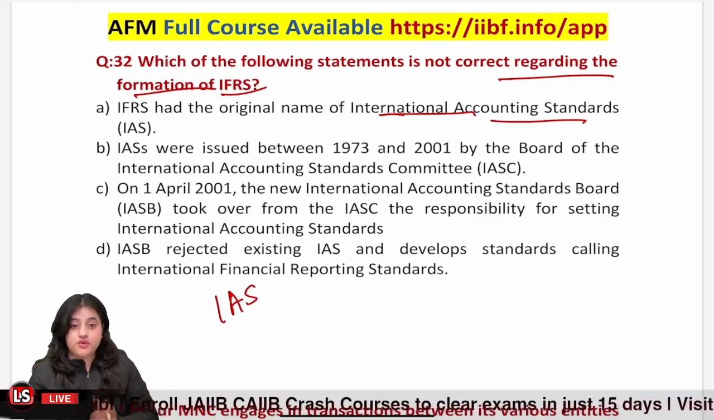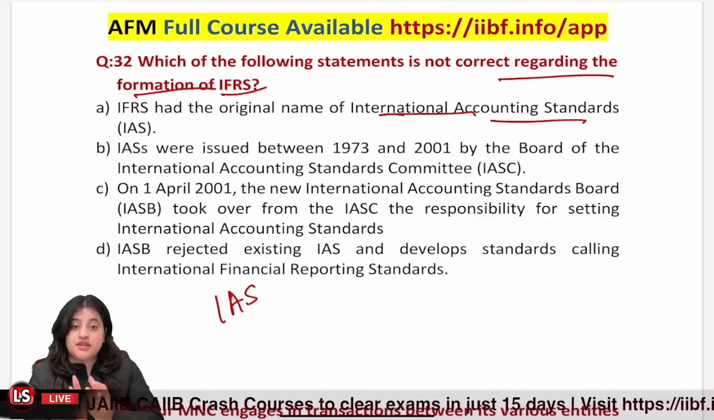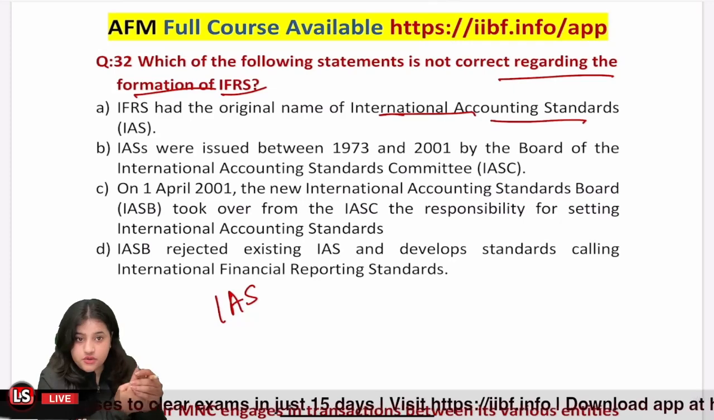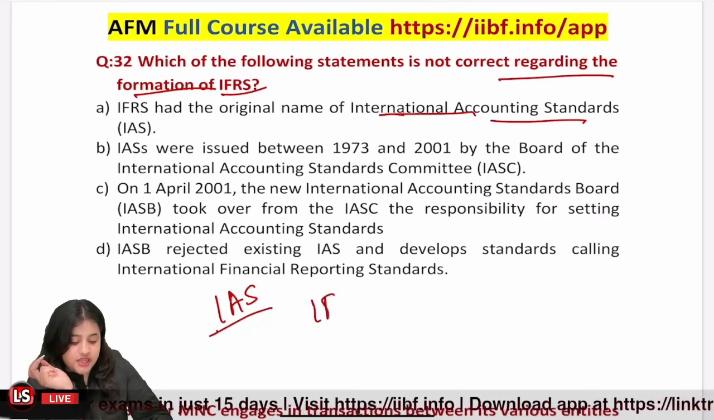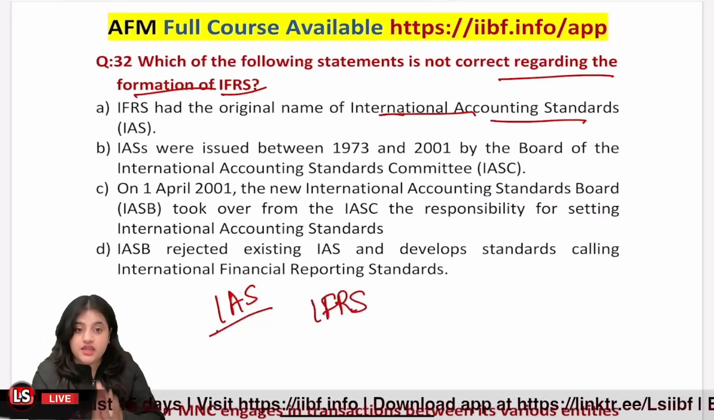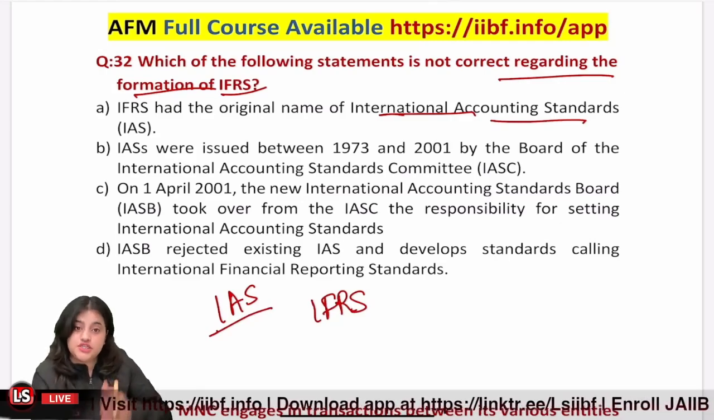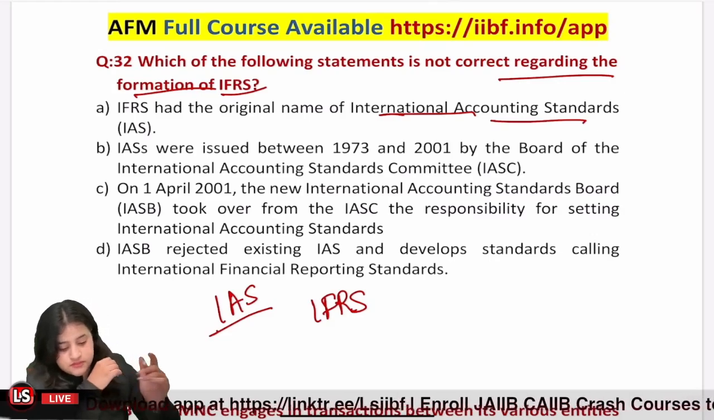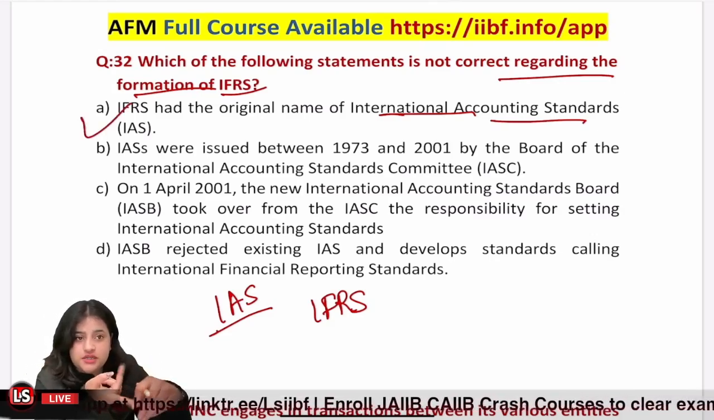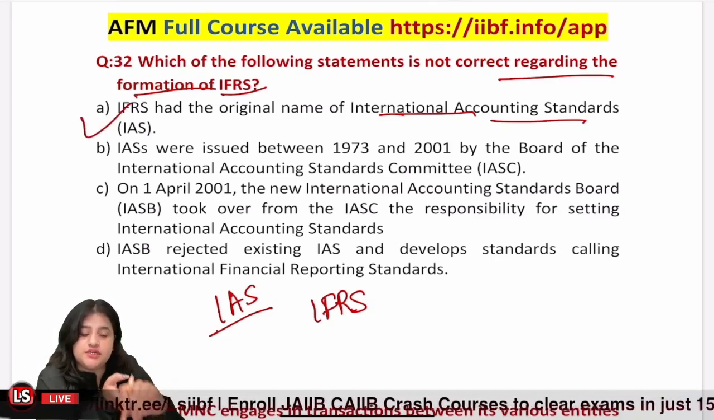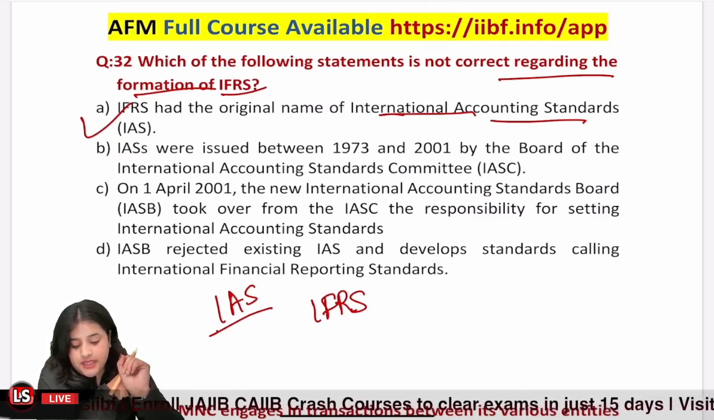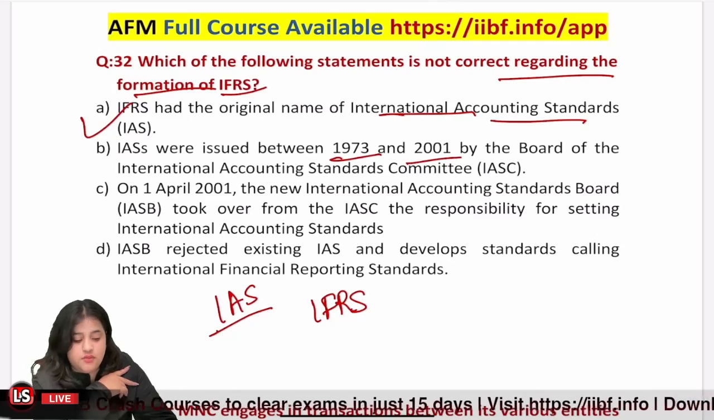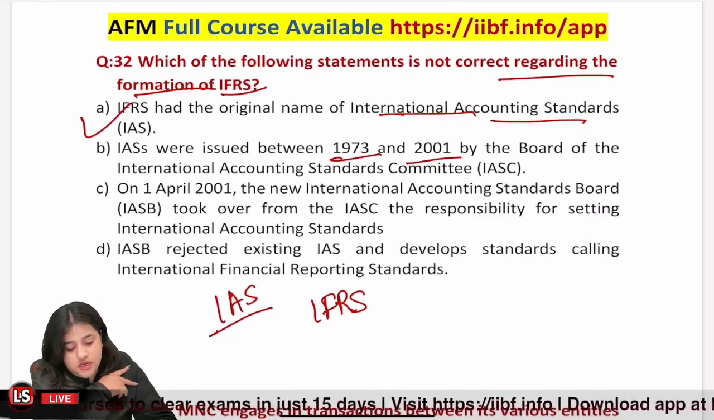So that's why they decided to change the international accounting standard to IFRS. So currently, two sets of accounting rules are going on, IAS and IFRS both. Some of the IAS are converged into IFRS, but others are still continuing as they are. Okay. So this is correct. IFRS had an original name of International Accounting Standard. Option 2. IAS were issued between 1973 and 2001 by the Board of the International Accounting Standards Committee.